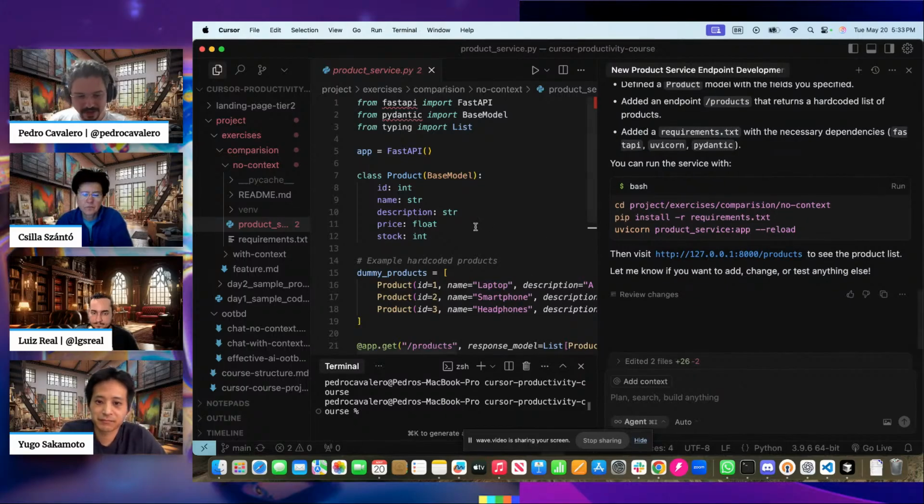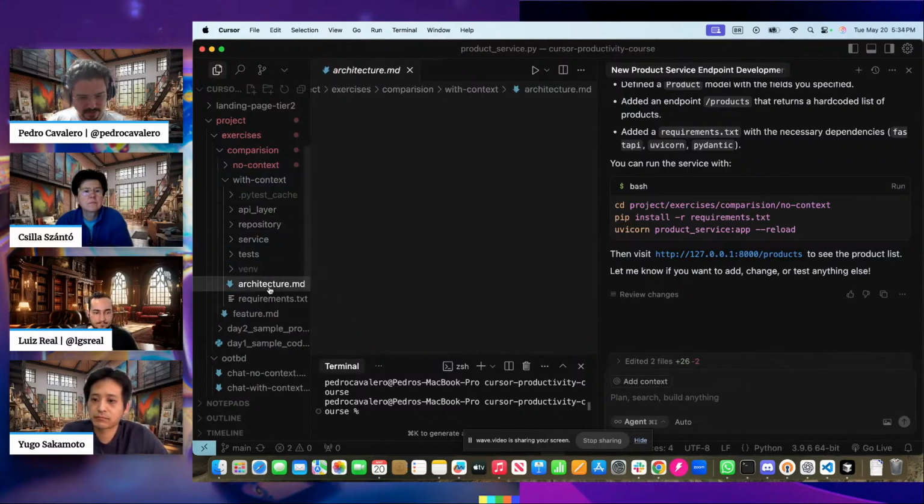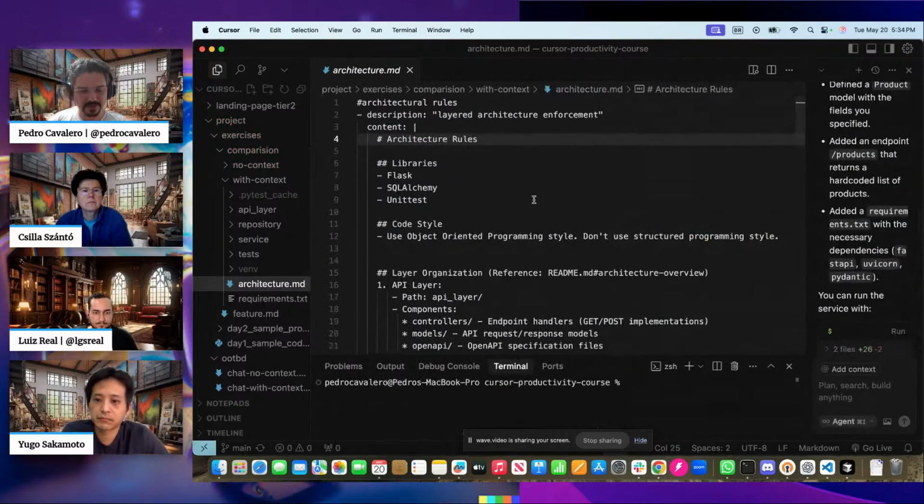So I said, okay, let's try to use some context. What I did, I created a file. I have something similar already, so I adjusted it for here. I call it architectural rules. The architectural rules has what I call layered architecture enforcement.